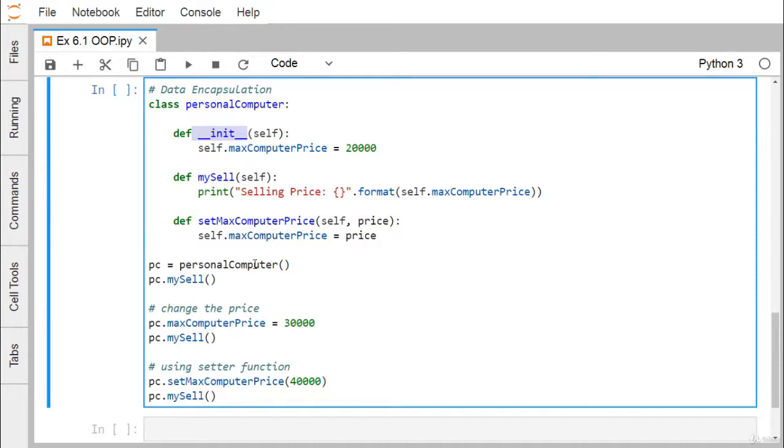Against this personal computer class we have defined one object, pc. pc.mycell is a method that is going to get executed. With pc.maxComputerPrice, we have just updated that using 30,000 here. So pc.mycell prints the respective value, and again we call the set max computer price method, passing the price as input parameter, which will initialize the max computer price instance variable. So if we print myCell again, obviously I shall get the updated price here.